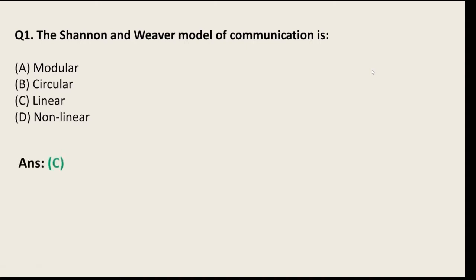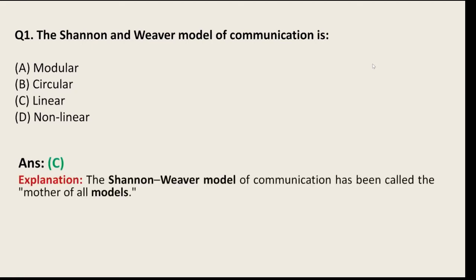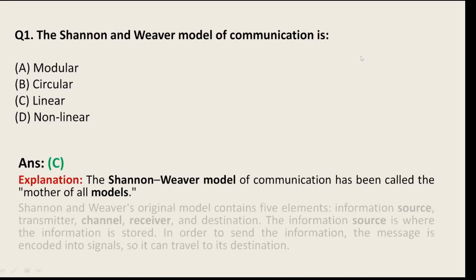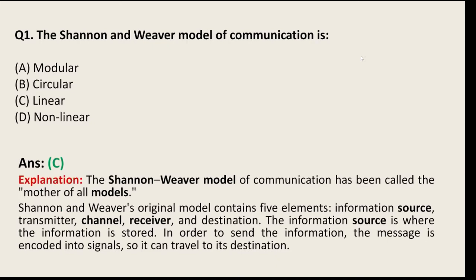So the answer is C. So what is the Shannon and Weaver model? First, we will discuss that. See, the Shannon Weaver model. Here you can see the explanation; you can also take help of the explanation. So who were Shannon and Weaver?